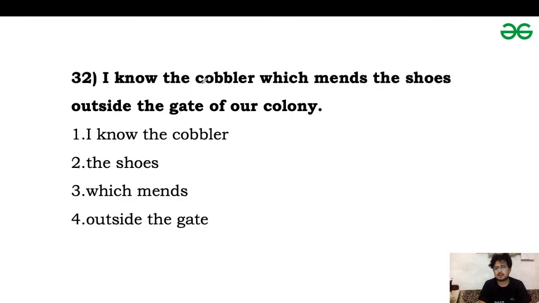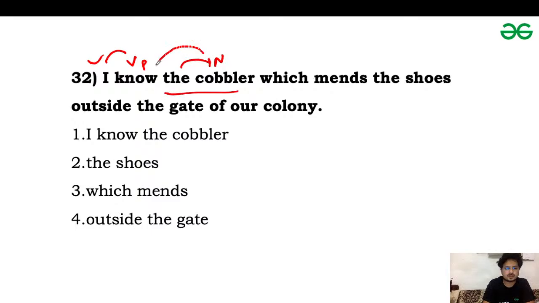I know the cobbler which mends the shoes outside the gate of our colony. So I is the subject, know is the verb. According to the subject I, the plural verb is correct. The cobbler is a noun, and the article is determining this noun, and the cobbler is the object of the verb know. Which is a relative pronoun. As we know, cobbler is referring to a person, and we use the relative pronoun which for non-living things.